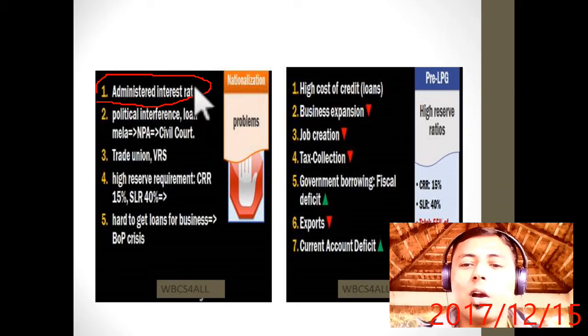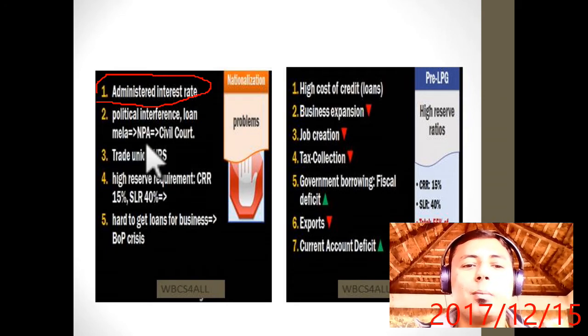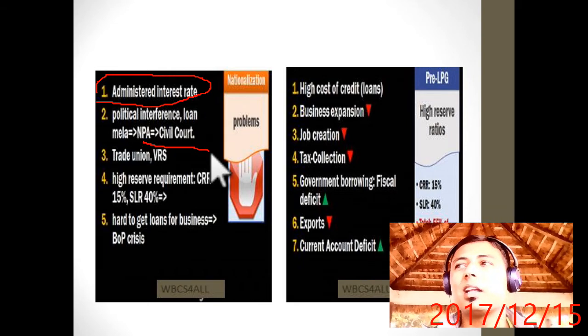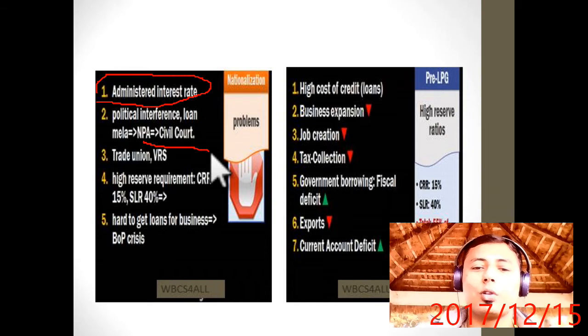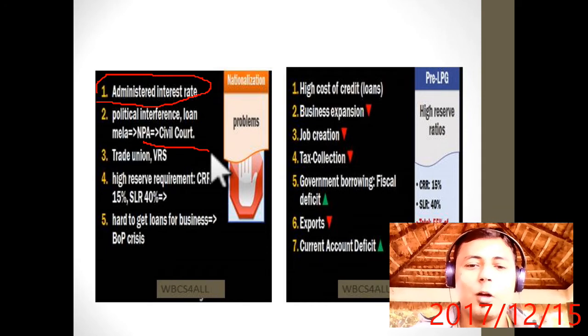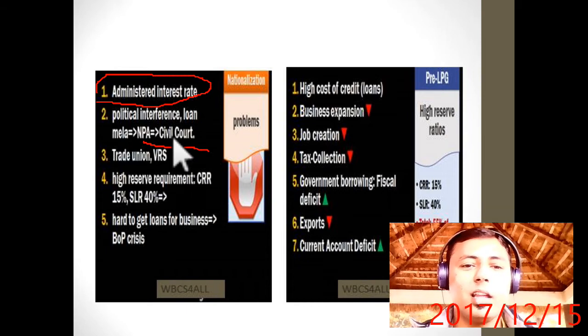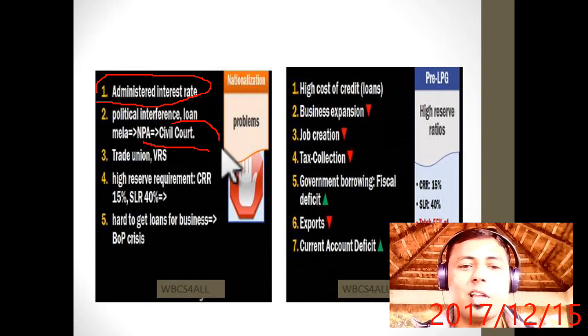After that, political interference: loan melas, NPAs, civil courts. Some politician will come and say these are the people of my village, you have to give loans to them. If you give loans to them, it will not generate yield or profit. Now the NPA will increase, and then they will move to civil court and litigation will happen.